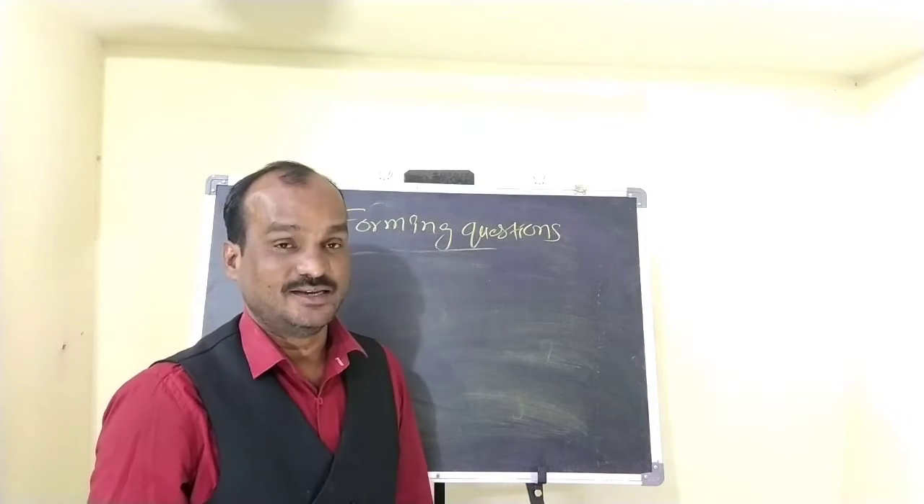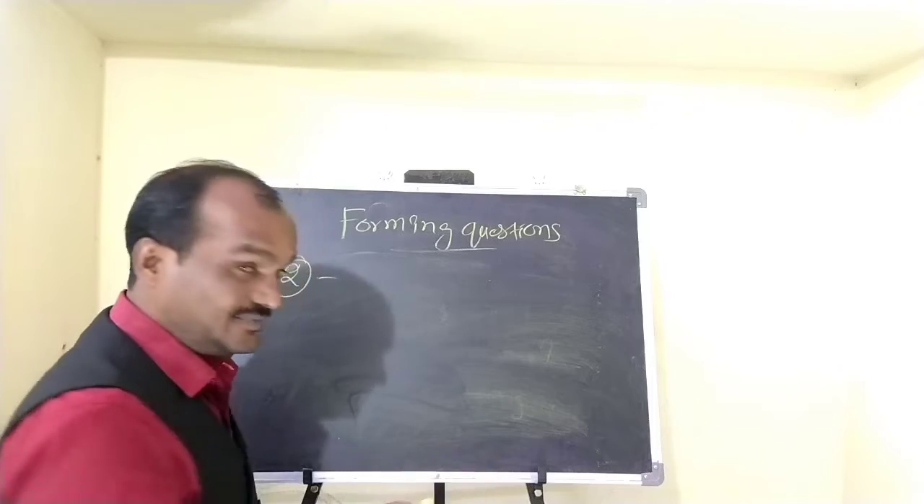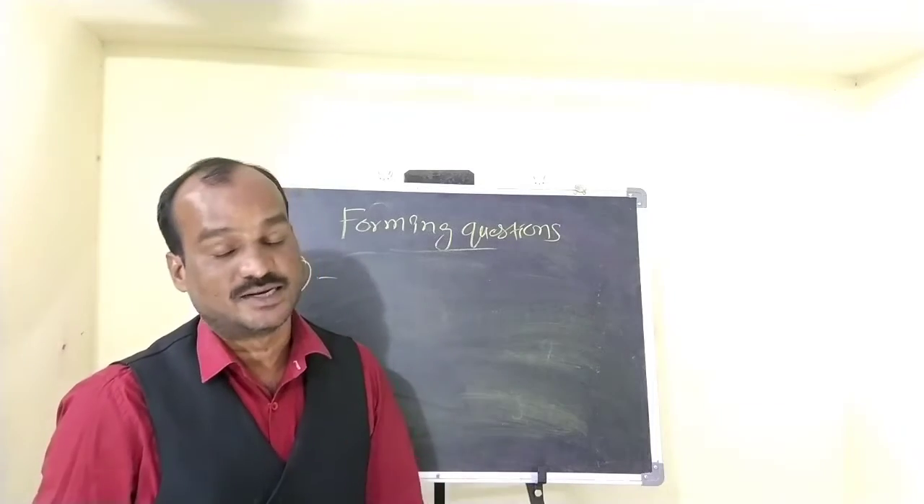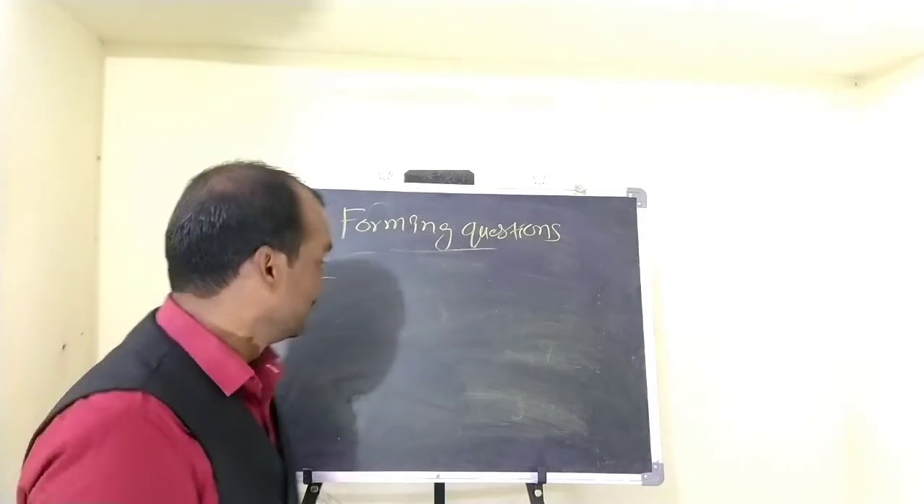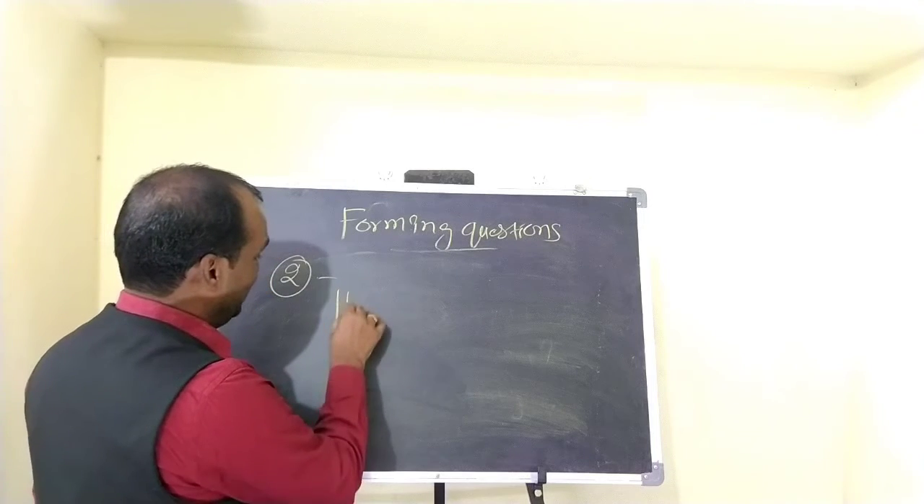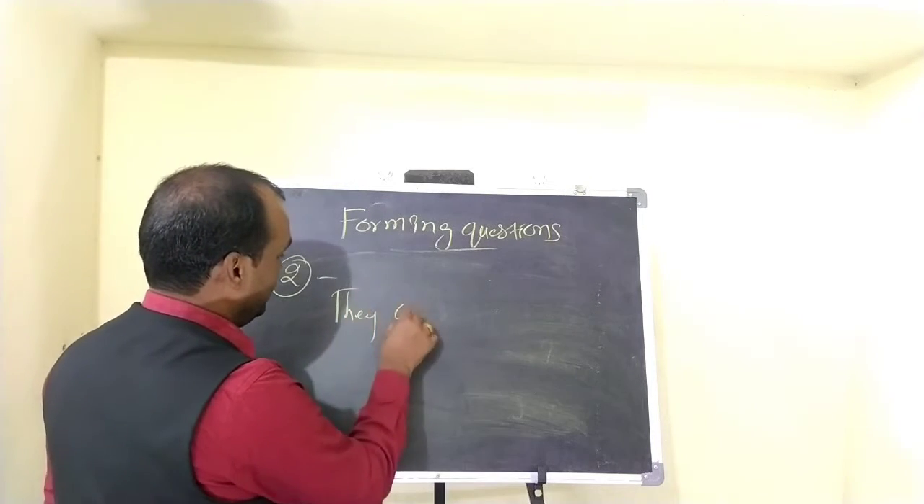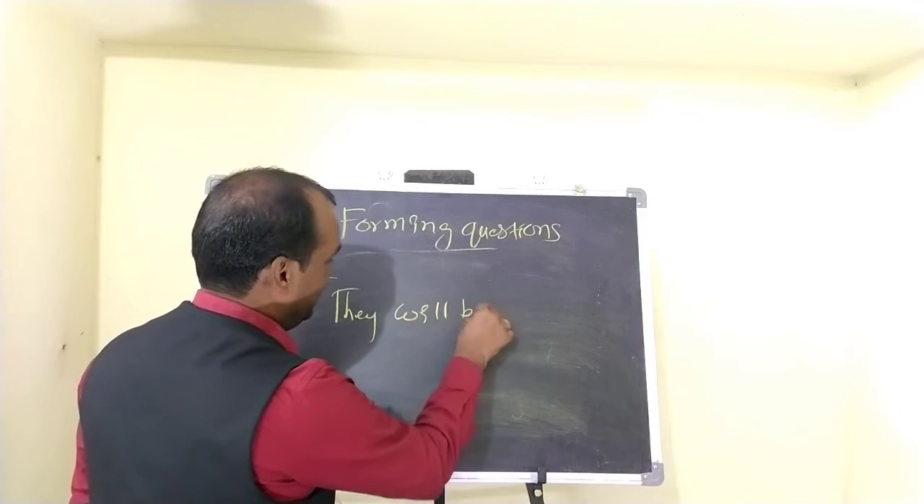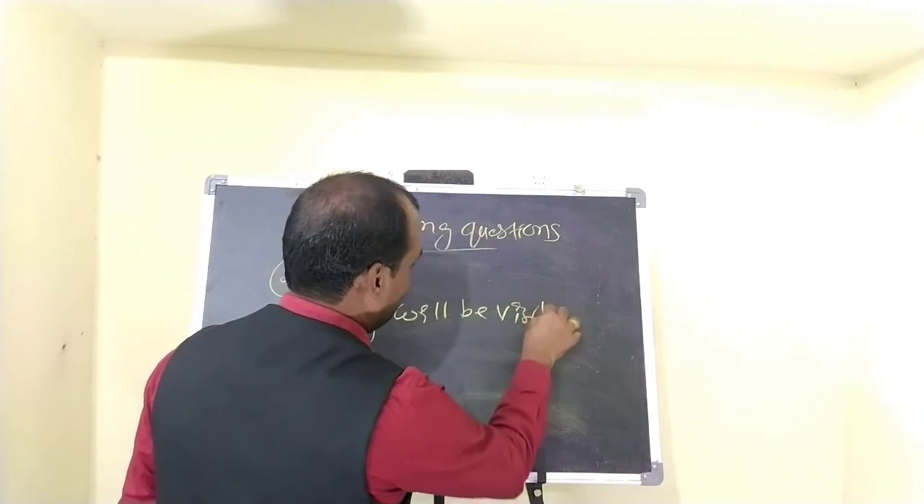The second way is, if there are two helping verbs in a sentence, how can you change it? I'll let you know. So, they will be visiting us.